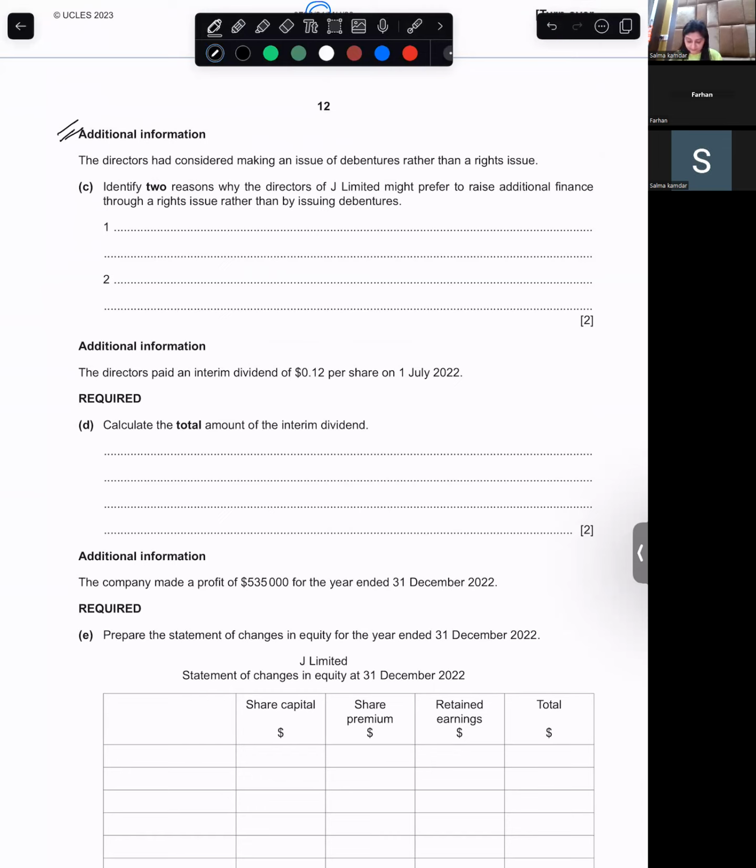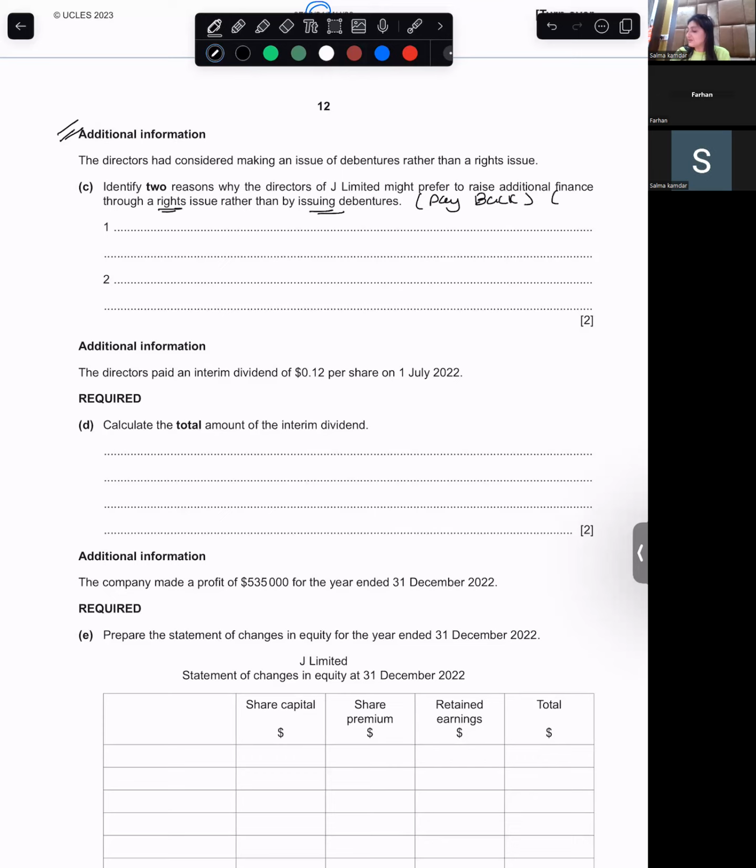Question C. Identify two reasons why the directors of GA Limited might prefer to raise additional finance through a rights issue rather than by issuing debentures. Why should you prefer a rights issue rather than issuing debentures? Because by using a debenture, you owe a loan. You have to pay back.